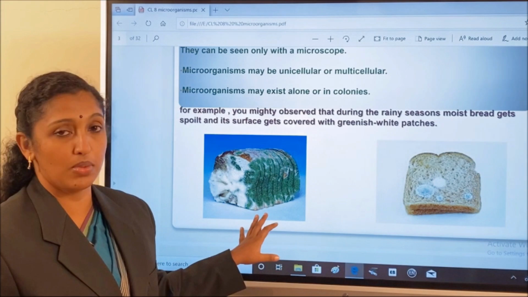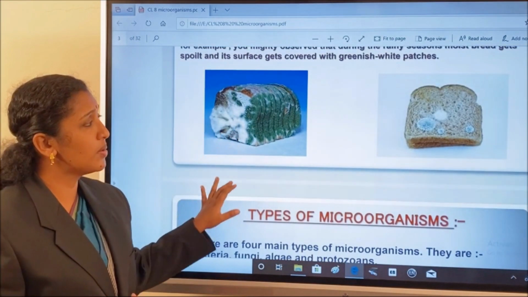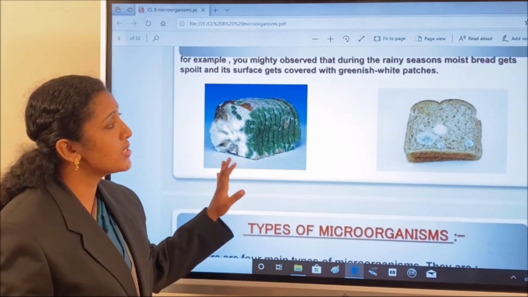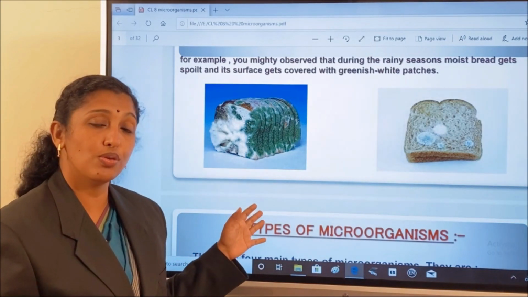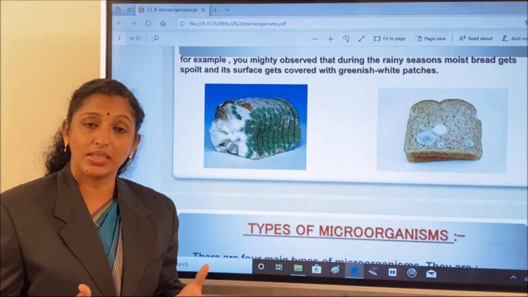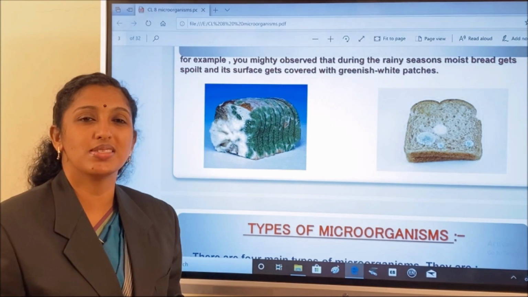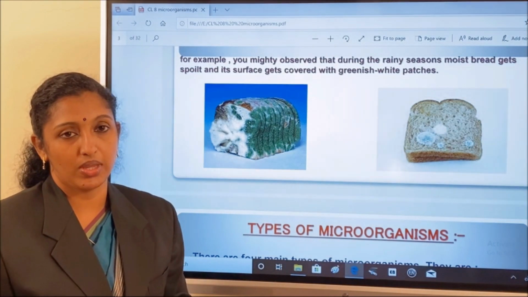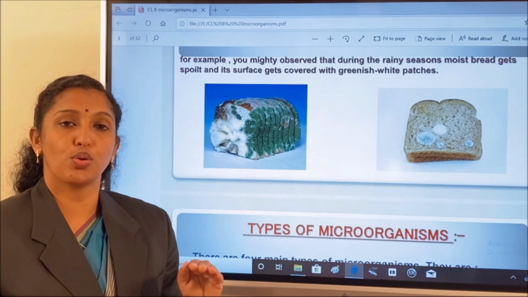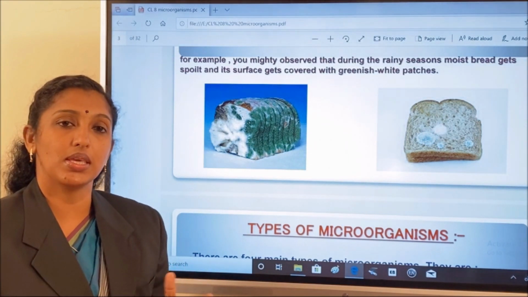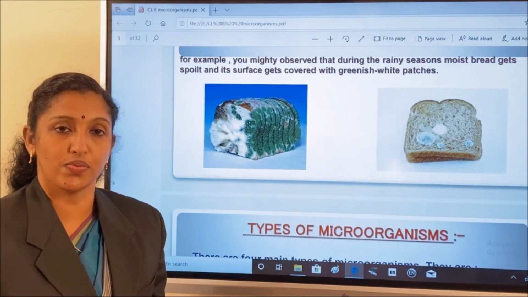It's a bread mold. At the same time, you know that this fungus also grows on our leather bags, leather shoes and silk clothes, etc. So, during the rainy season or wet climate conditions, we can see white patches on those surfaces.